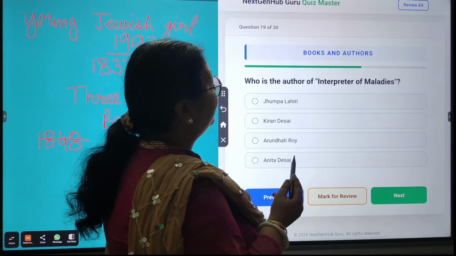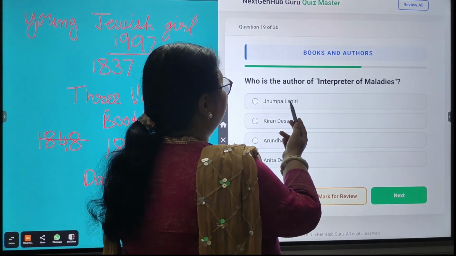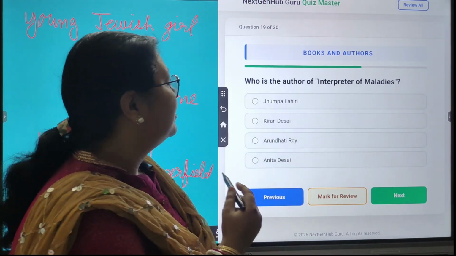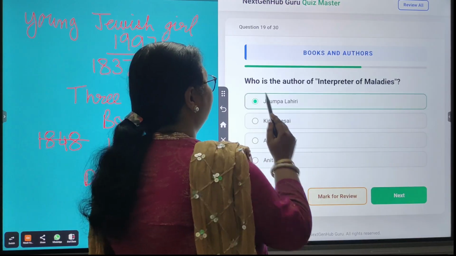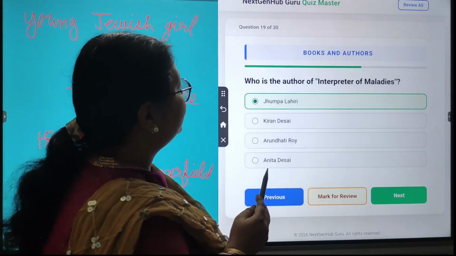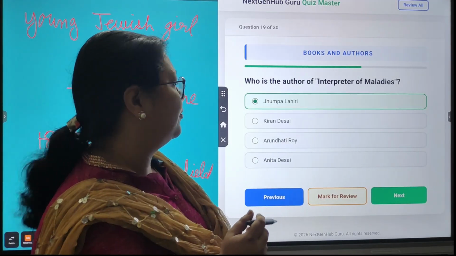Who is the author of Interpreter of Maladies? So the options are Jhumpa Lahiri, Kiran Desai, Arundhati Roy, Anita Desai. So the correct answer is Jhumpa Lahiri. And for this Interpreter of Maladies, Jhumpa Lahiri got the Pulitzer Prize in 2000.